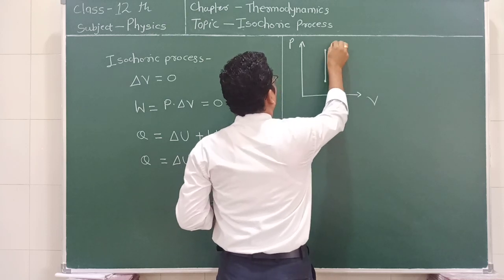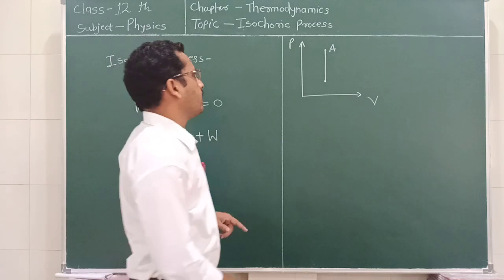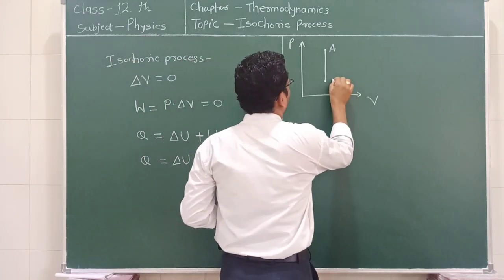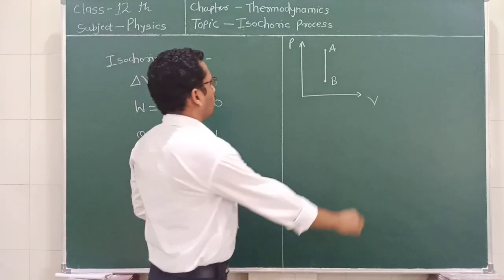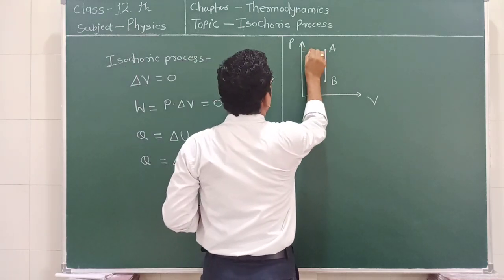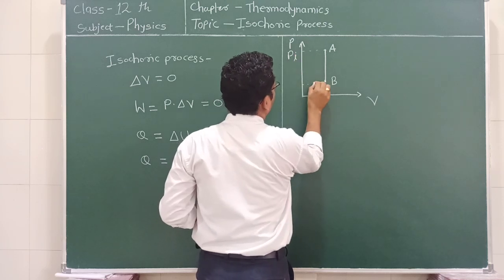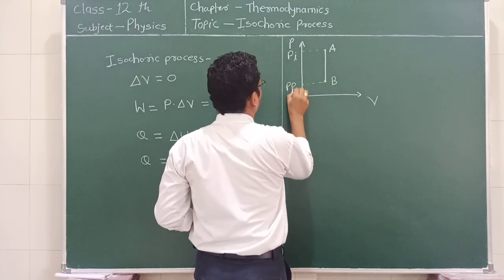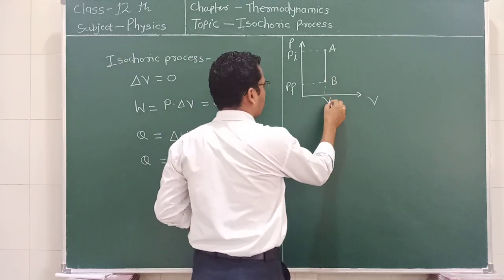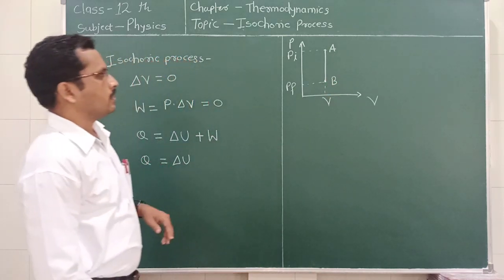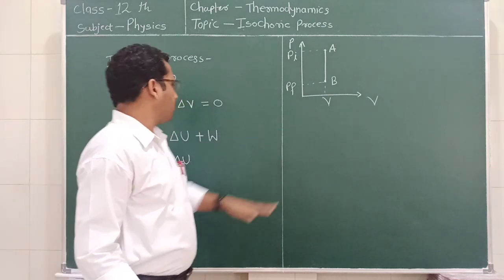Here A shows the initial state of the thermodynamic system, and B shows the final state. This is the initial pressure Pi, and this is the final pressure Pf. But as we see, the volume of the system does not change, it remains constant, and therefore the work is also equal to 0.